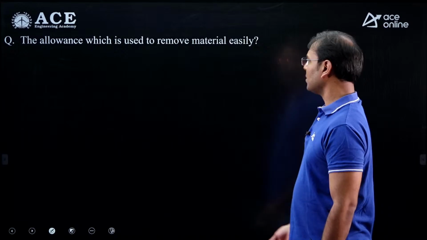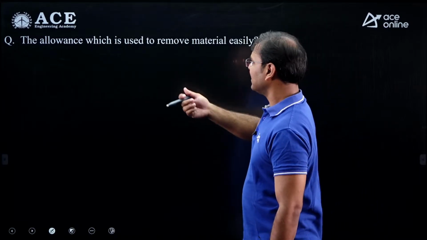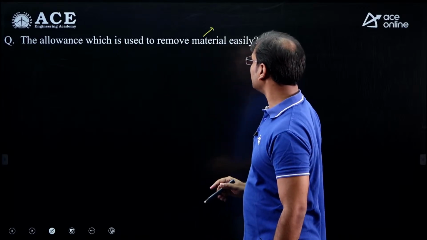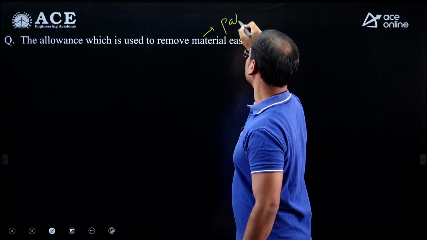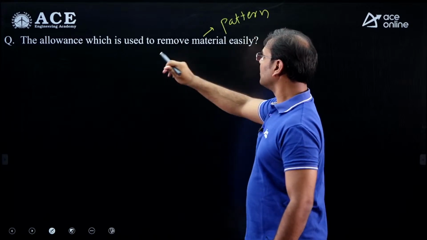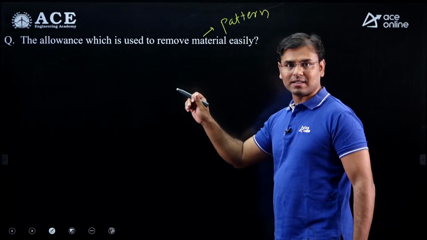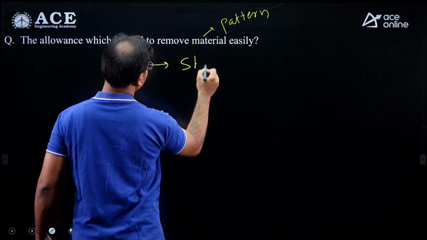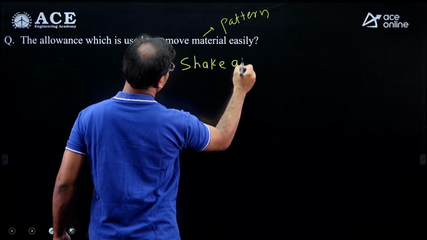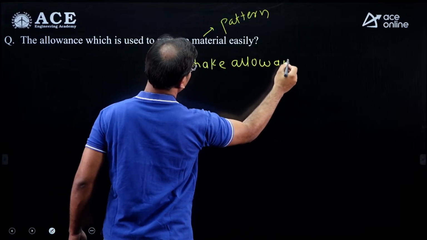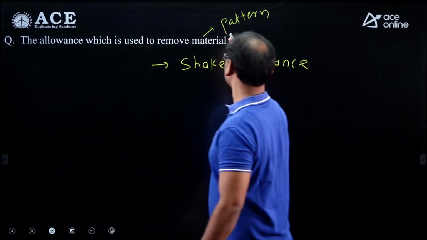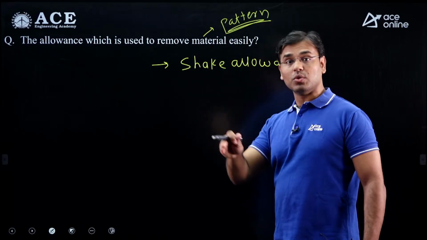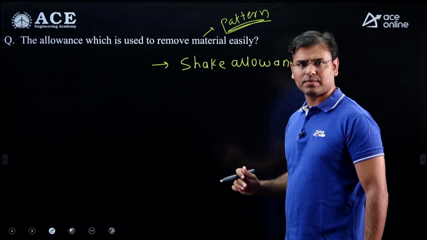The allowance which is used to remove the material, or rather the allowance which is used to remove the pattern. I don't know the exact question. If it is the allowance which is used to remove the pattern, then the answer is shake allowance. Shake allowance is used for easy removal of the pattern from the mold. The allowance which is used to remove the pattern from the mold easily is the shake allowance.